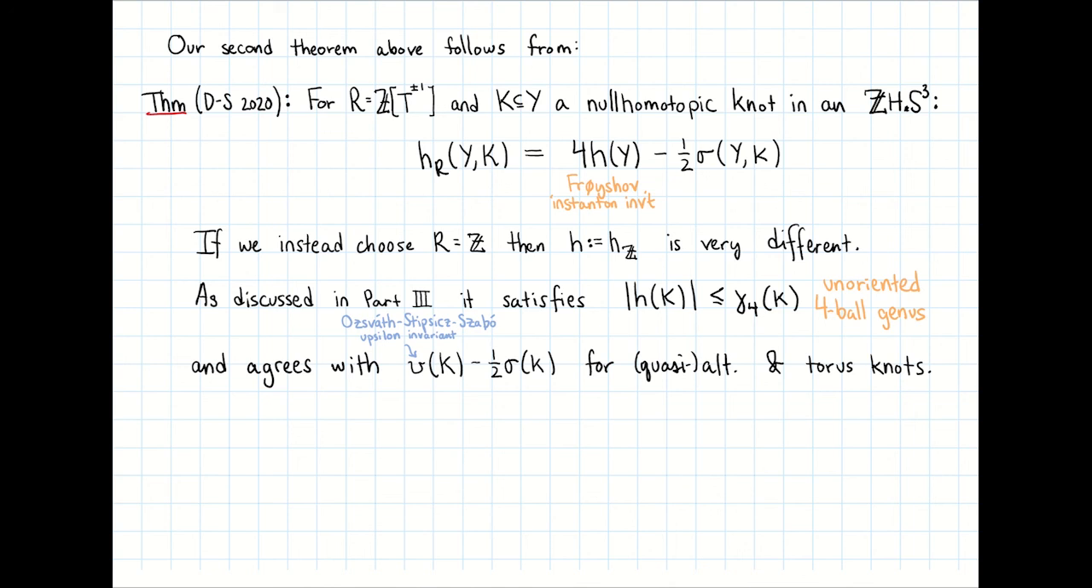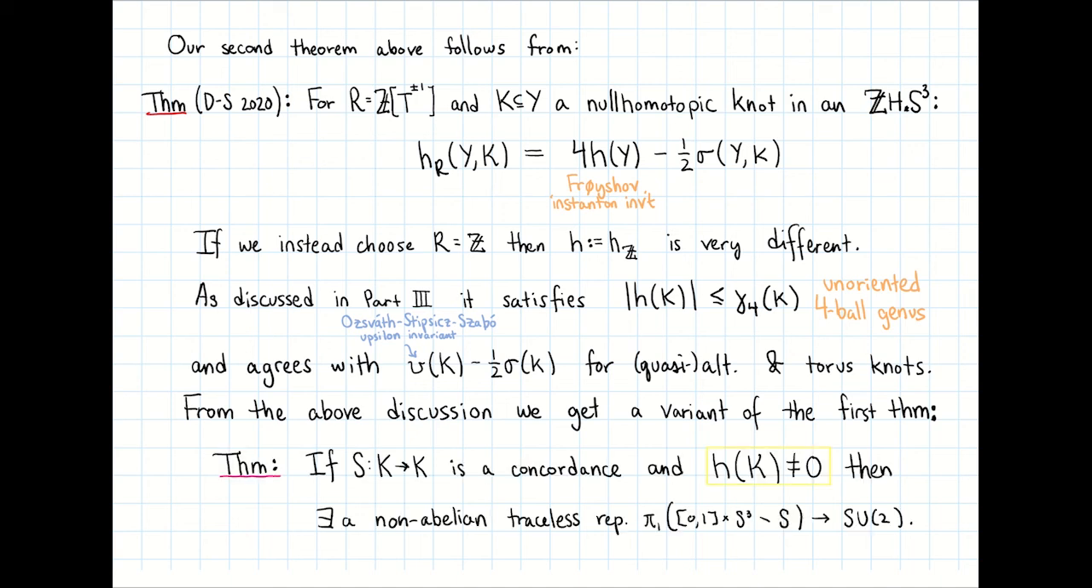But if we take the coefficient ring R equals Z, we can still apply all of the above arguments. In this case, we get a variant of the first theorem we stated. So if S is a self-concordance from a knot K to itself, and instead of the signature being non-zero, this invariant H is non-zero, then still there exists a non-abelian traceless representation from the fundamental group of the complement of the surface to SU2.